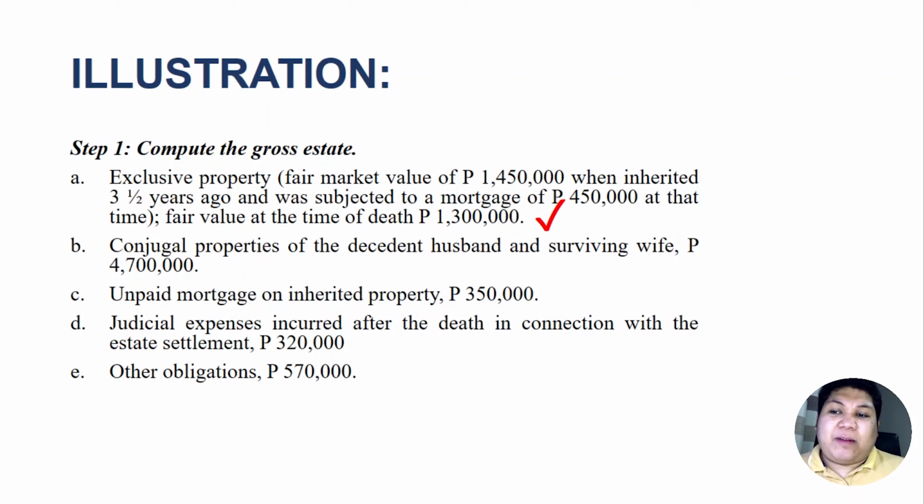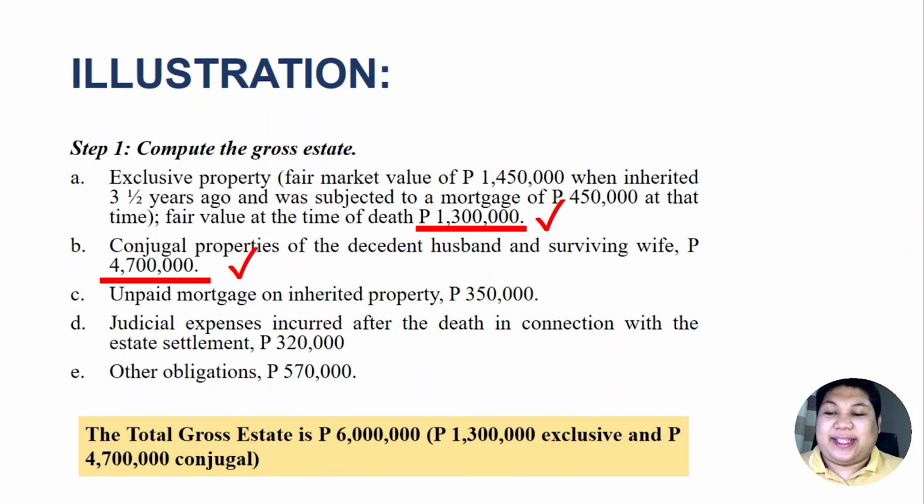Also, for conjugal properties, there's no complication. It's of course the 4,700,000. Therefore, 1.3 and 4.7, that is actually 6 million. Our total gross estate is 6 million pesos: 1.3 exclusive and 4.7 conjugal. Easy peasy, right? So that was the first step.